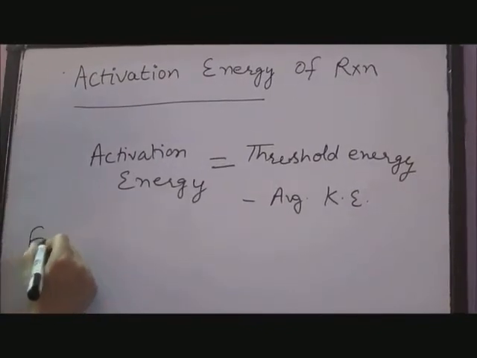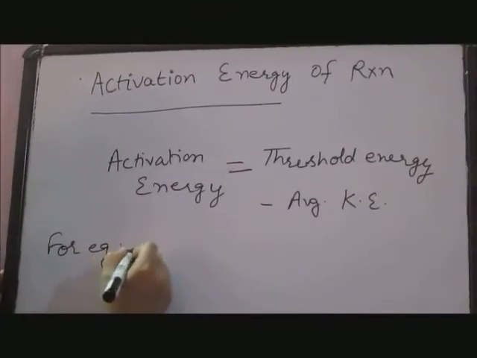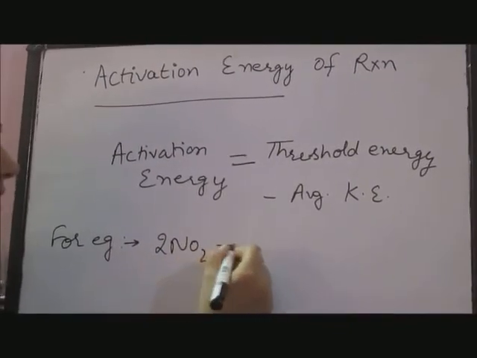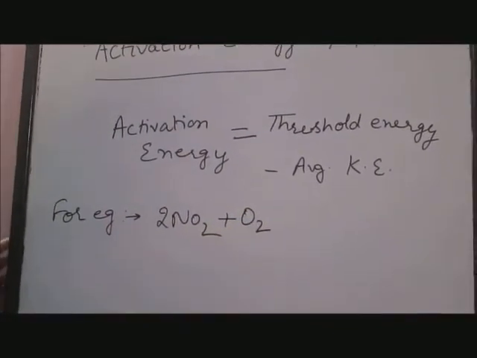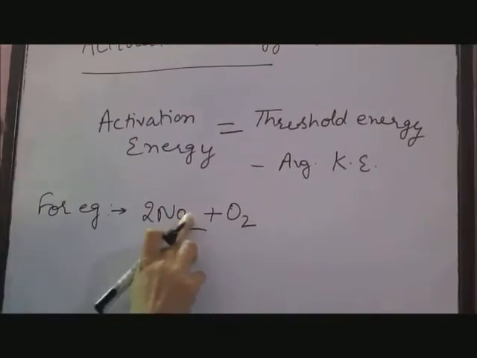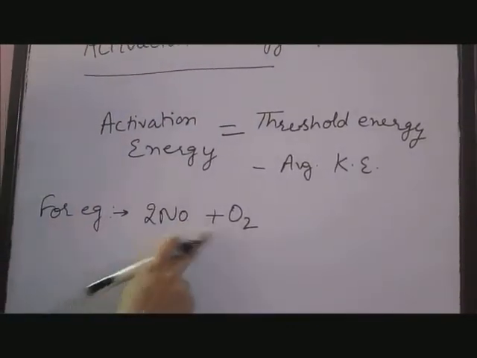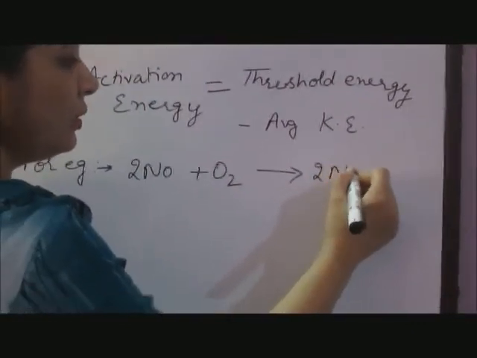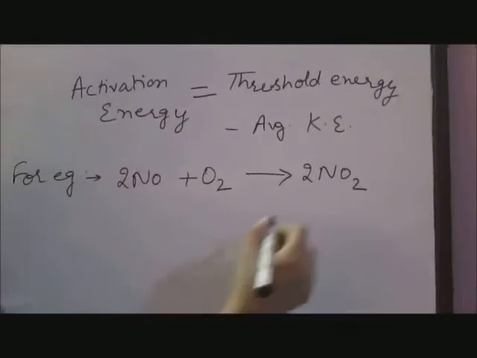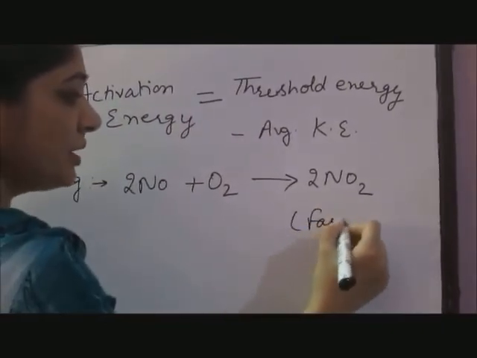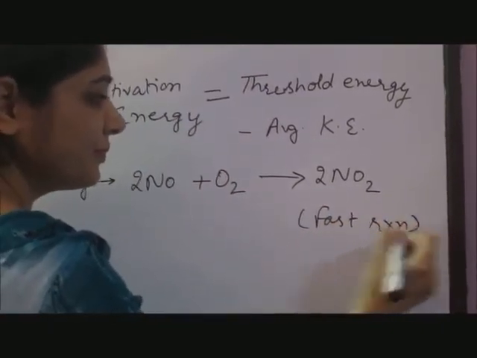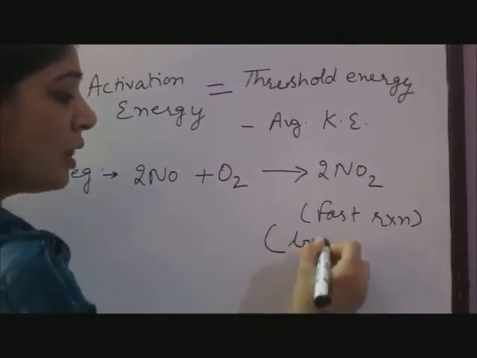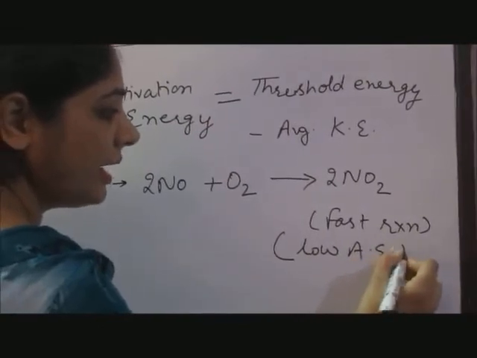For example, 2NO2 reacts with oxygen to form 2NO. 2NO reacts with oxygen to form 2NO2. This is a fast reaction because it has low activation energy.